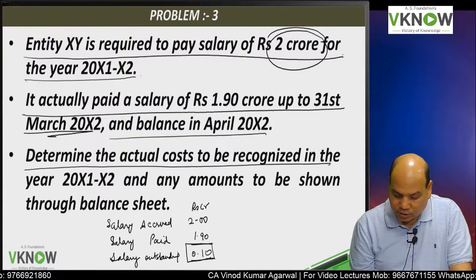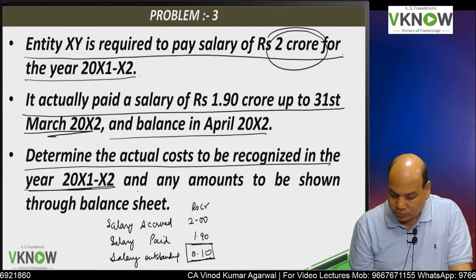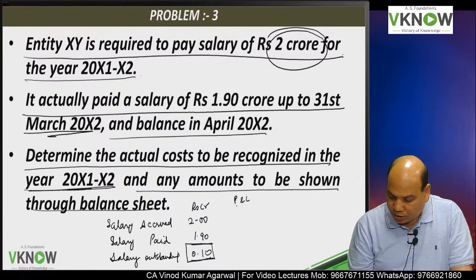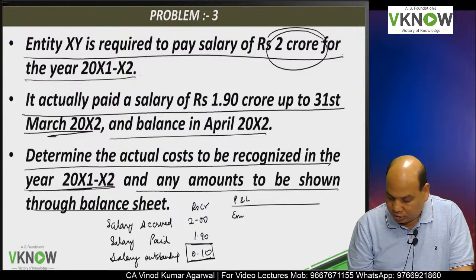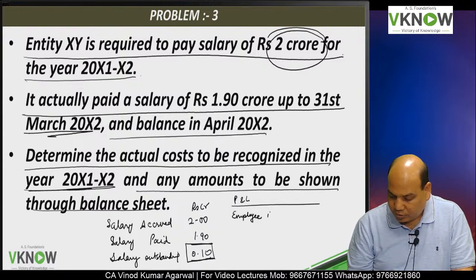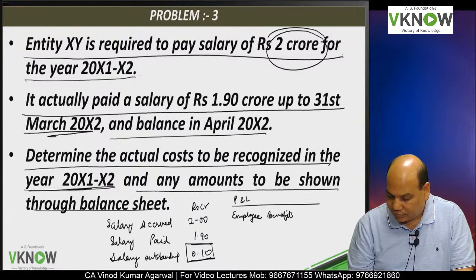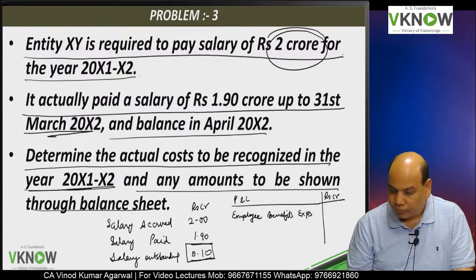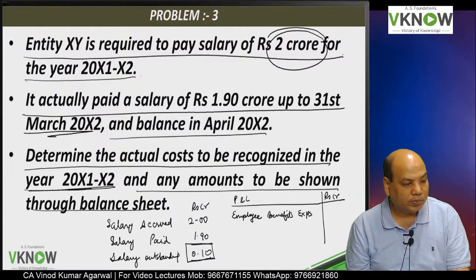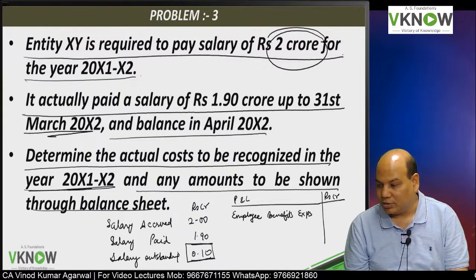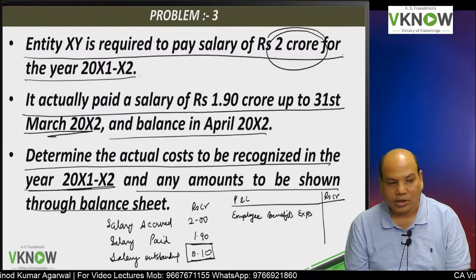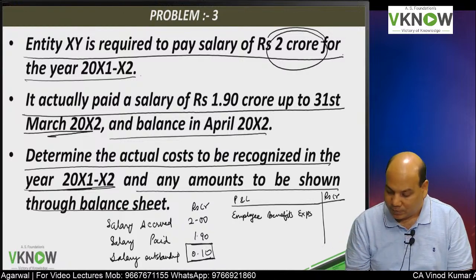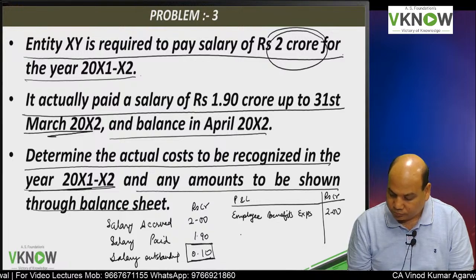Determine the actual cost to be recognized in the year 2001-2002, and any amount to be shown through the balance sheet. So in the P&L account, employee benefit expense will appear at what amount? 2 crore, 1.9 crore, 0.10 crore. Choose the right option. In the P&L account, how much amount will you show as employee benefit expense? So the answer is 2 crore.